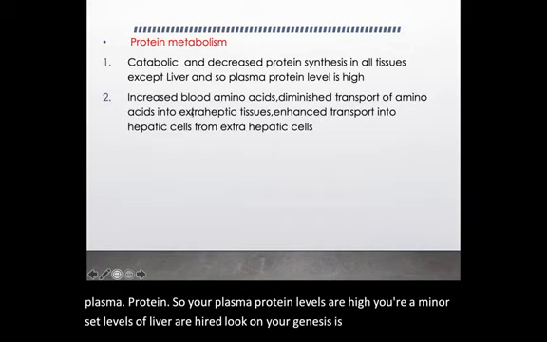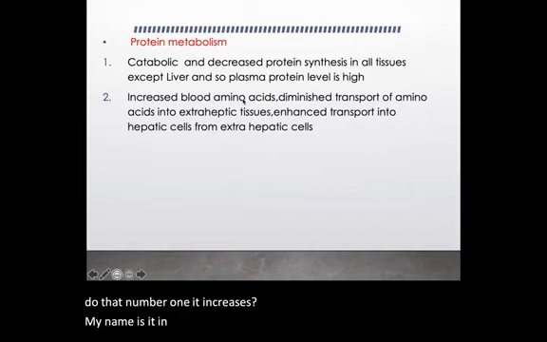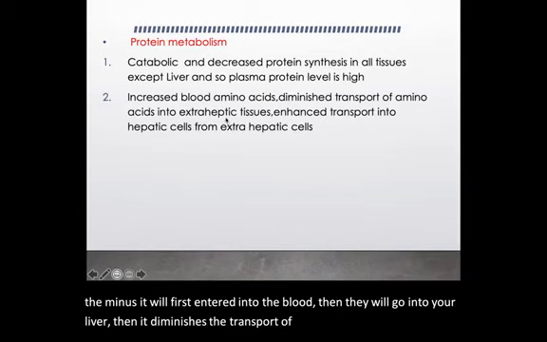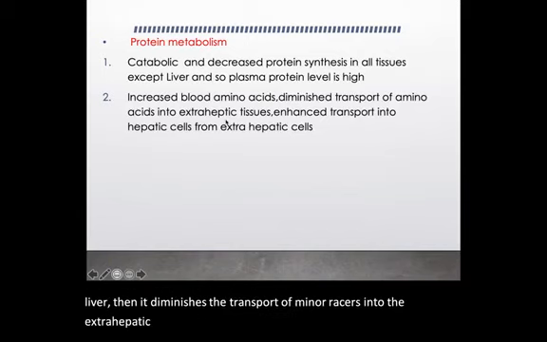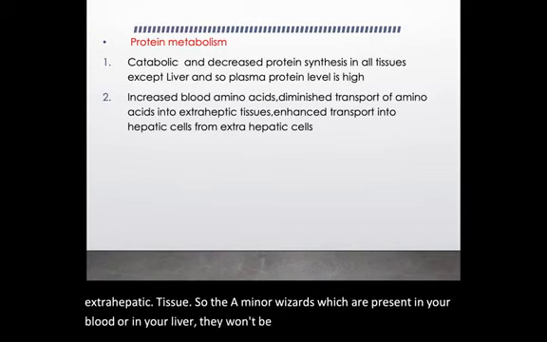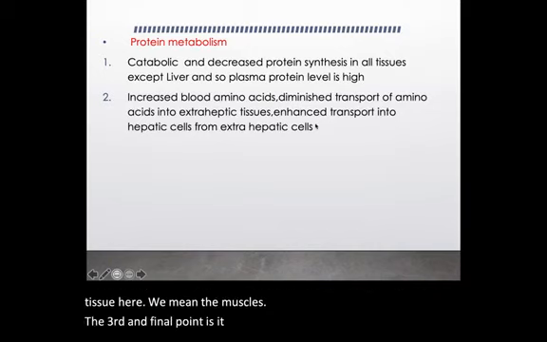So how does it do that? Number one, it increases the amino acids in the blood. Obviously when it causes catabolism, the amino acids first enter the blood, then go into your liver. Then it diminishes the transport of amino acids into the extrahepatic tissue. So the amino acids present in your blood or in your liver won't be transferred to your extrahepatic tissue, here meaning the muscles. The third and final point is that it enhances transport into the hepatic cells from the extrahepatic cells.